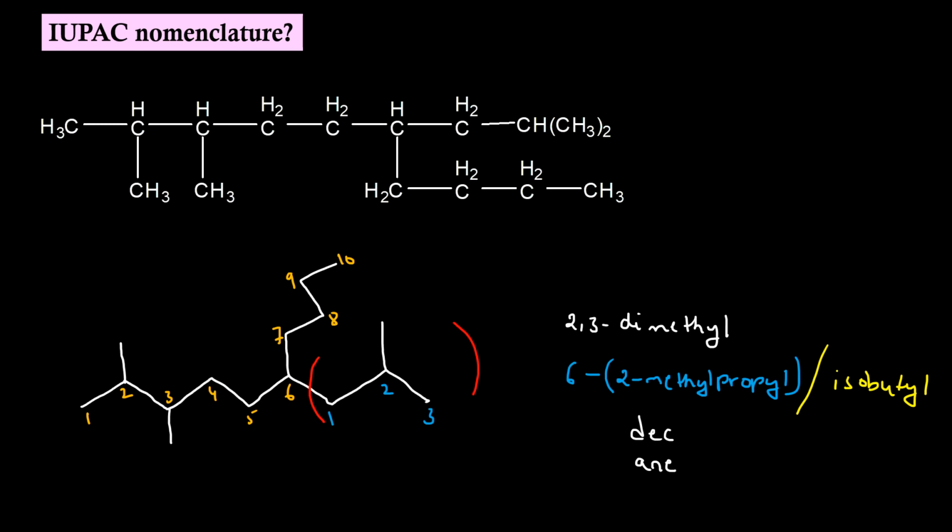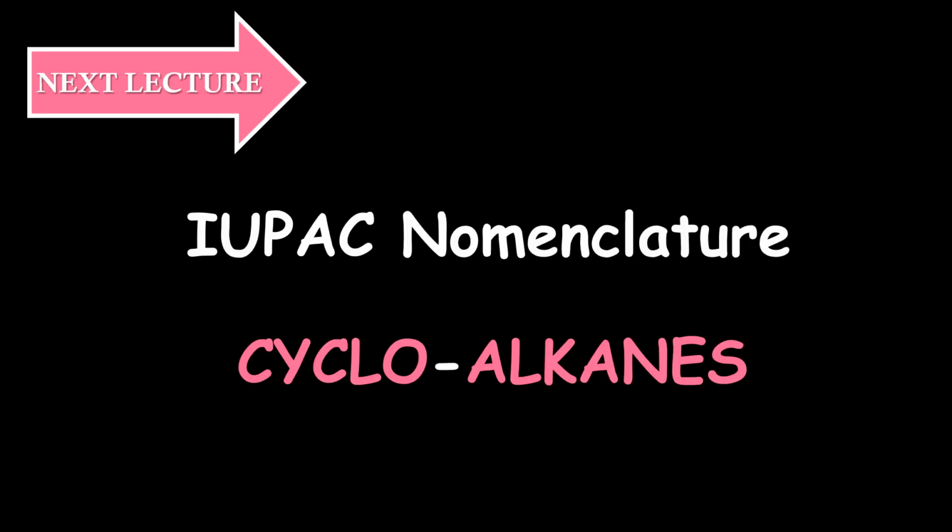And for the alphabetical order, if we are using these two, then M of dimethyl, and M of methylpropyl, methyl is a tie. Then comes P. Since M wins over P, we have to consider dimethyl first. If we are considering dimethyl and isobutyl, isobutyl comes first. So the name will be 2,3-dimethyl-6-(2-methylpropyl)decane. Next lecture will be on cycloalkanes. Thank you.